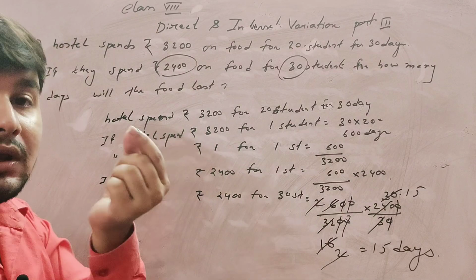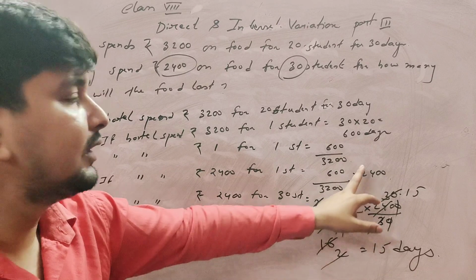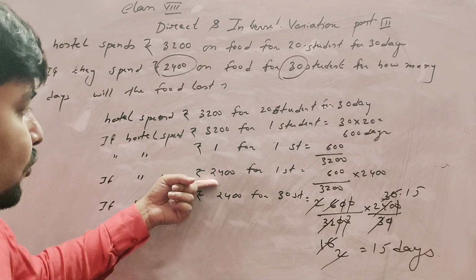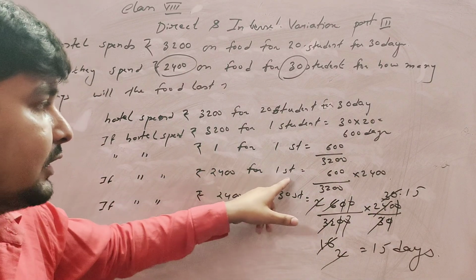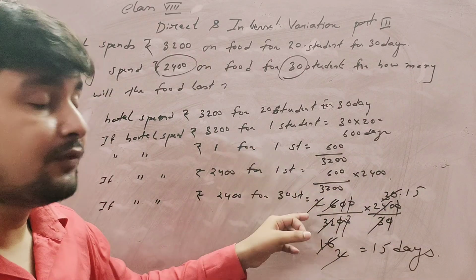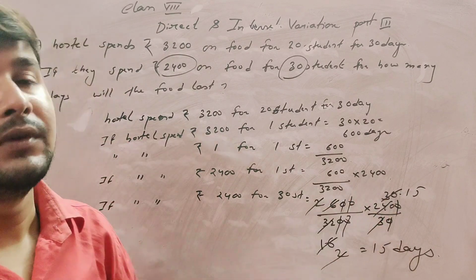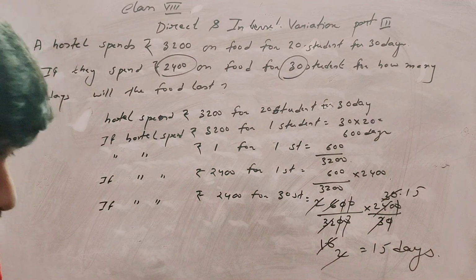If we spend only 1 rupee for a student, it is 600 by 3,200 days. If 2,400 is spent for one student, again multiply. If 2,400 is spent for 30 students, divide by 30. So when we calculate, we get 15 days. Okay, note it down.